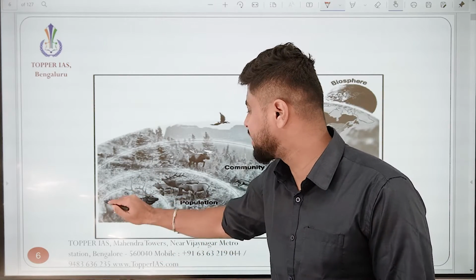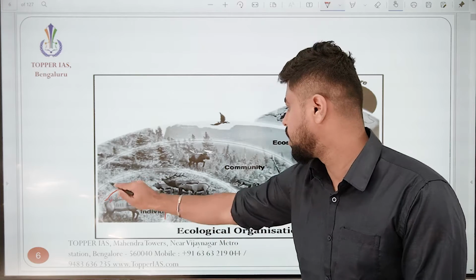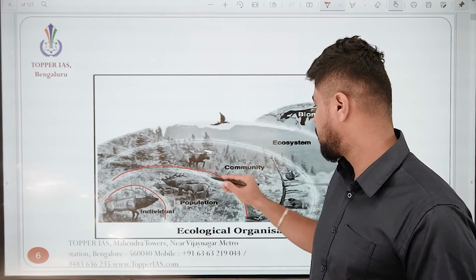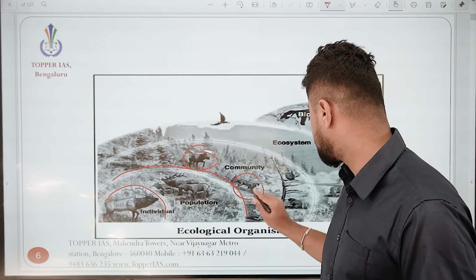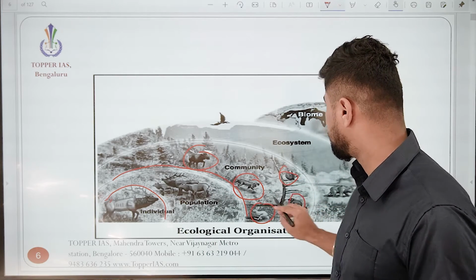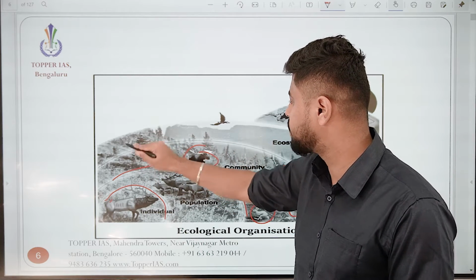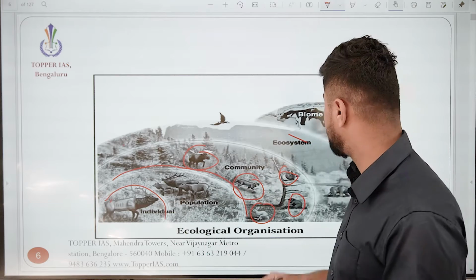So just look at this picture. This is an individual, where you can see a deer. This is a population, where you can see a herd of deer. This is a community, where you see deer and monkeys and hare and owl and so many things. And in an ecosystem, you see the sum total of the habitat that is surrounding it and the living species which live in it.